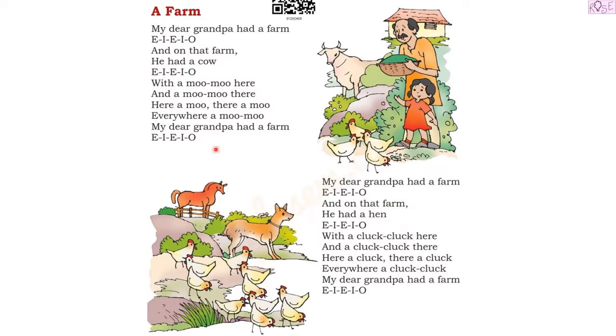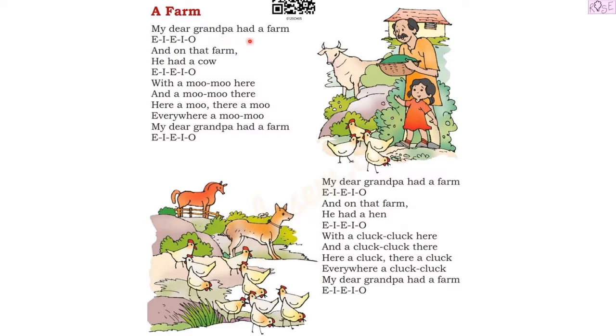So this poem, A Farm, is about this child's grandpa who had a farm, and on that farm he had a cow which says moo moo every time. Everywhere he used to go, it used to say moo moo. And on that farm, he also had so many hens. So the hens used to say cluck cluck, and everywhere they used to go, they used to say cluck cluck. Let's read the poem once again.